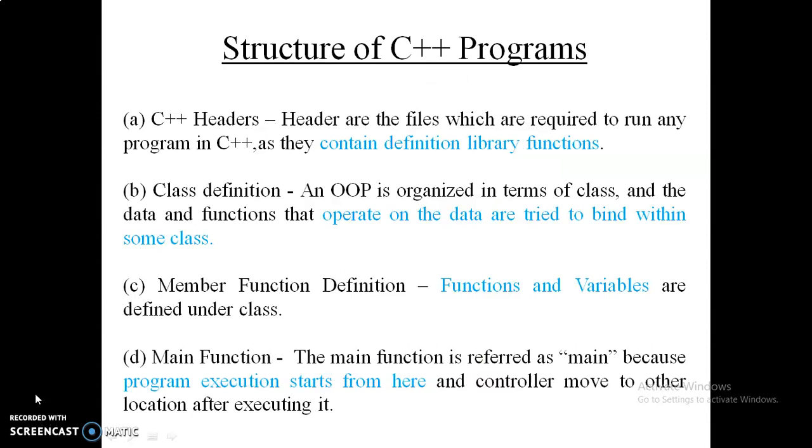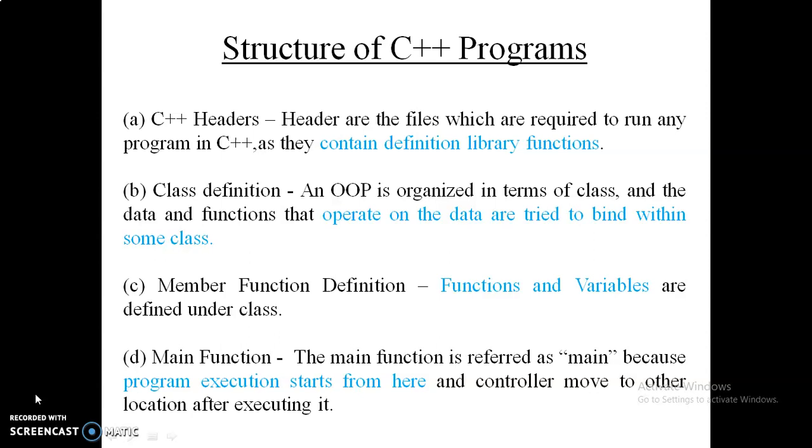Okay, so what is a C++ header? These are the inbuilt files which contain the definitions of the library functions. Second is the class definition. A class, as we already discussed, is a combined portion where we write our data members and data variables. Next is the member function definition: the functions and variables which are defined under the class. Last is the main function, from where the execution of the program starts.